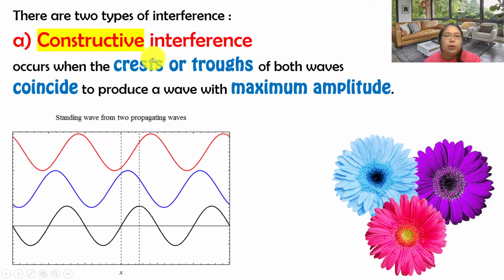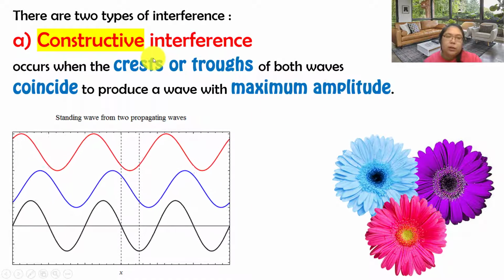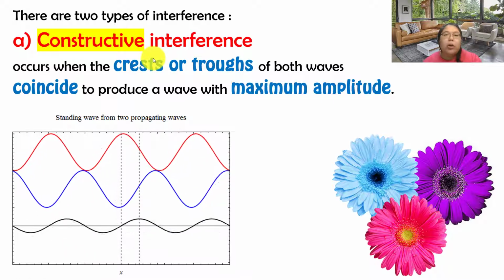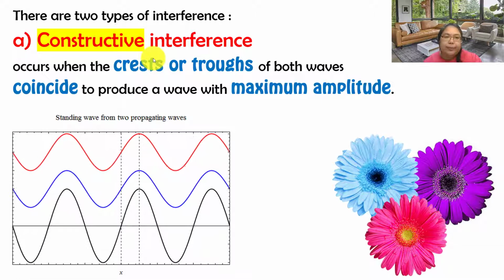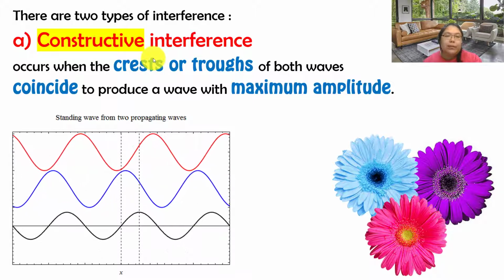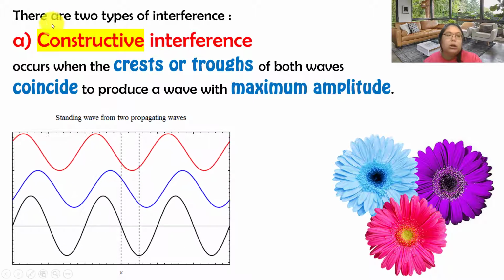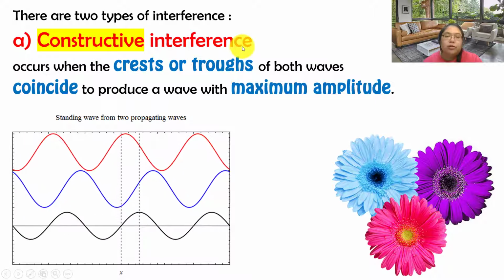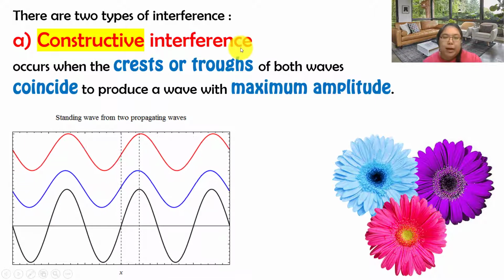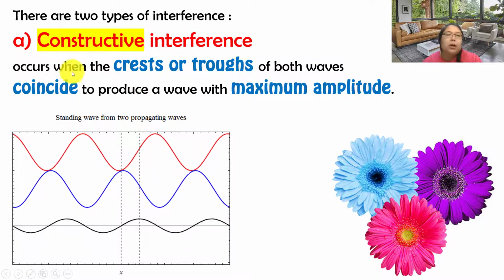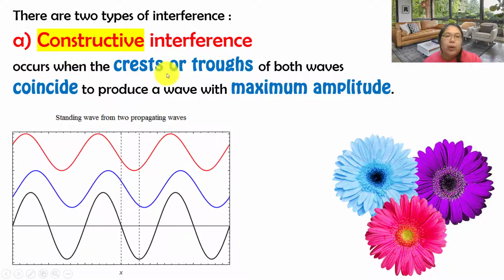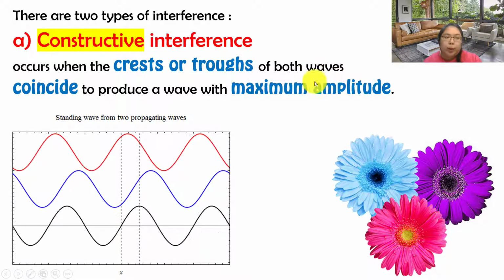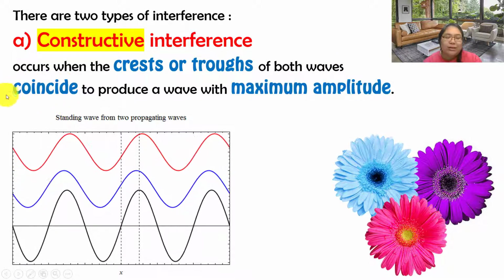Now we have two types of interference. Interference means superposition and coherent sources, both must be achieved. When they meet together, the amplitude must be equal. The first one is constructive interference. Constructive means build, you build something and make it maximum. Constructive interference occurs when the crests, or the troughs, of both waves coincide.